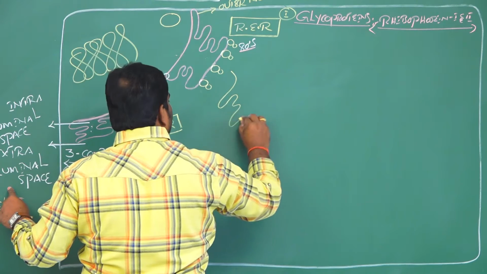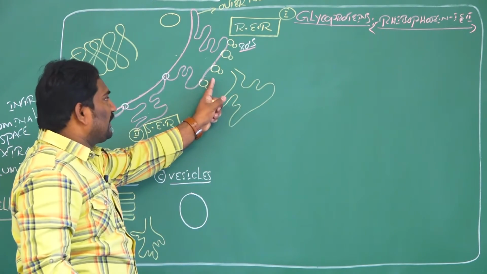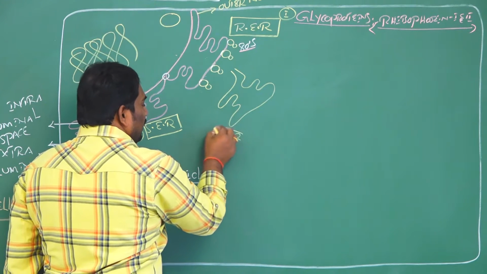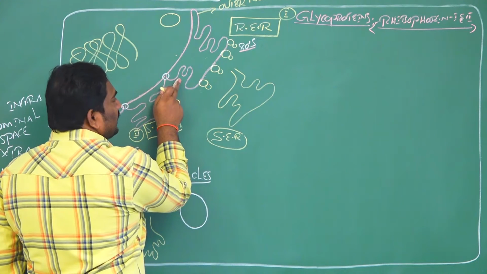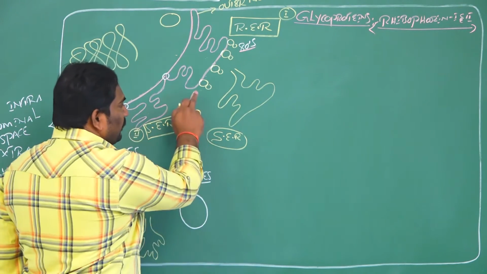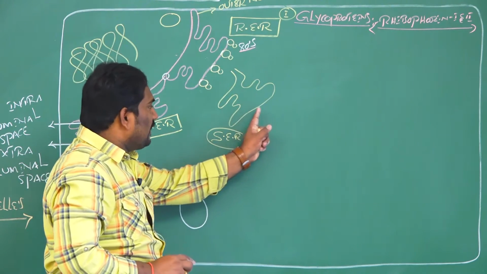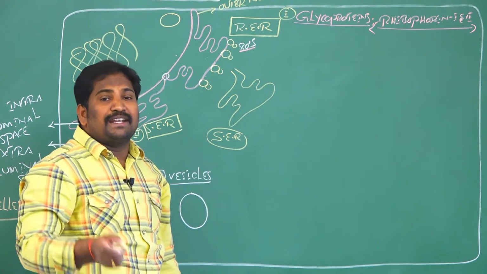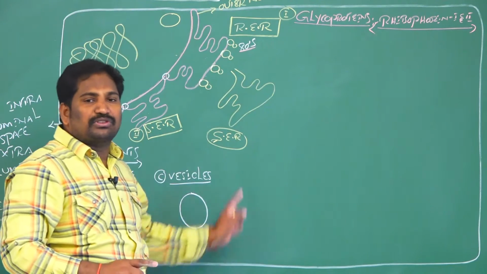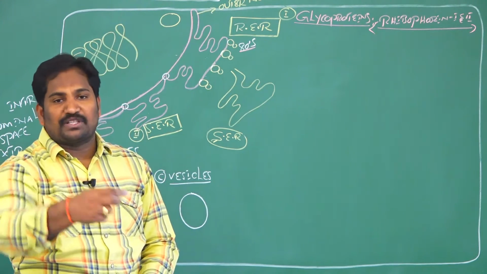Smooth endoplasmic reticulum. The rough endoplasmic reticulum forms the smooth endoplasmic reticulum. The outer membrane of the nucleus produces the rough endoplasmic reticulum, and the rough endoplasmic reticulum forms the smooth endoplasmic reticulum. If the surface is not bound by any ribosomes, it is called SER, smooth or agranular endoplasmic reticulum.